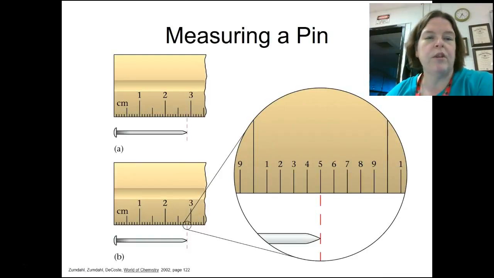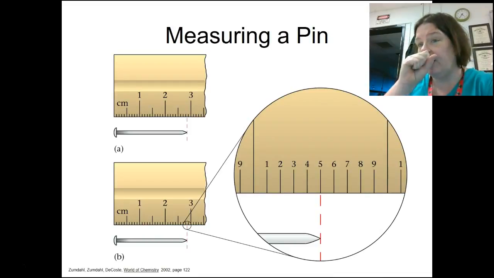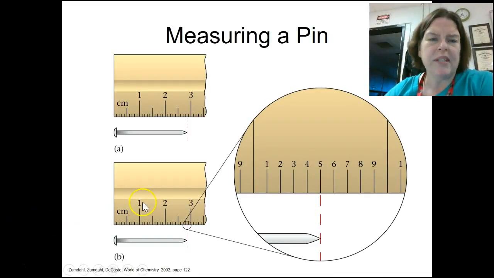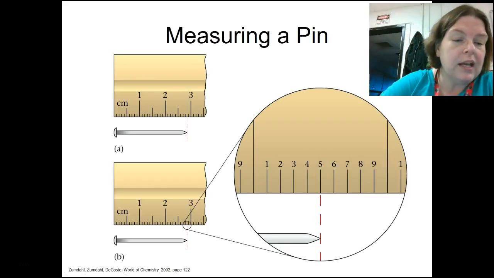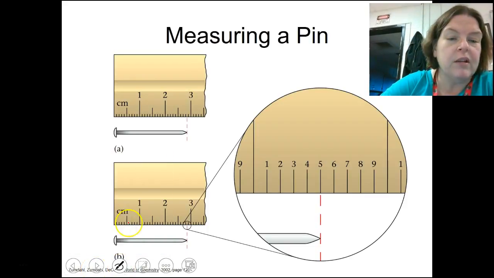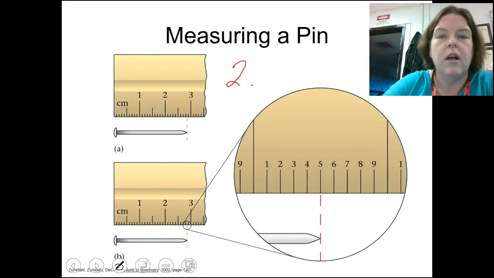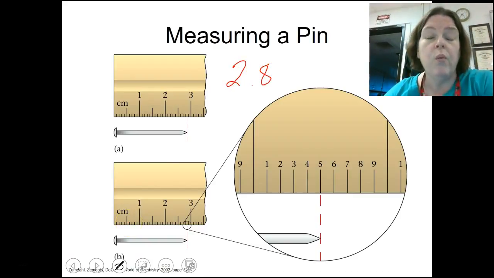Okay, here we are back at measuring the pin. We just looked at the nail, and we saw some marks on here. If we look at the pin in view A here, we see 1 centimeter mark. So we're definitely sure of the 1's place. We definitely know it's past the 2, but not past the 3. So we're definitely going to say a 2. Then we're always also sure of the 10th's place. That's these little marks right here, and we're between the 8th and the 9th mark. So we would definitely say 2.8. So for A, we could say 2, we could say 0.8. Those are certain. We can measure those.